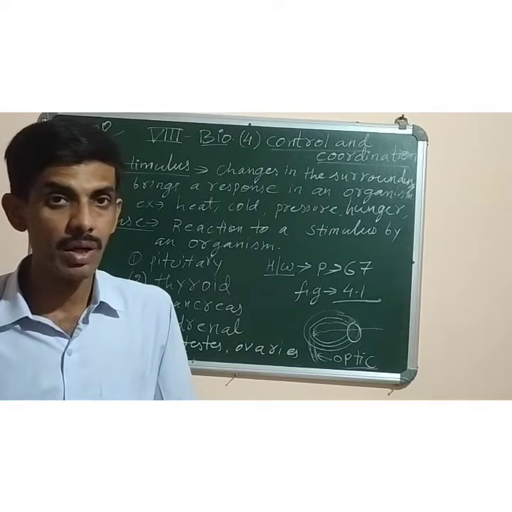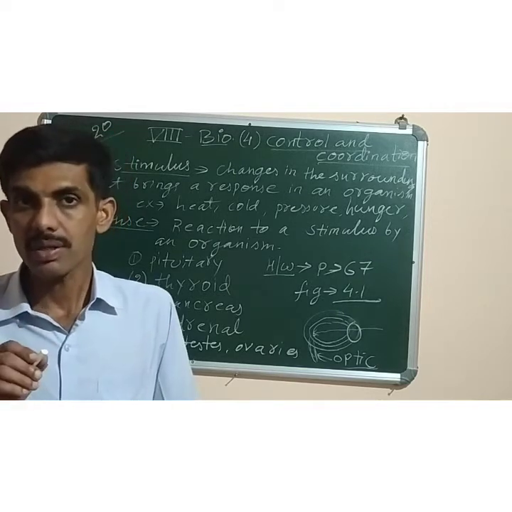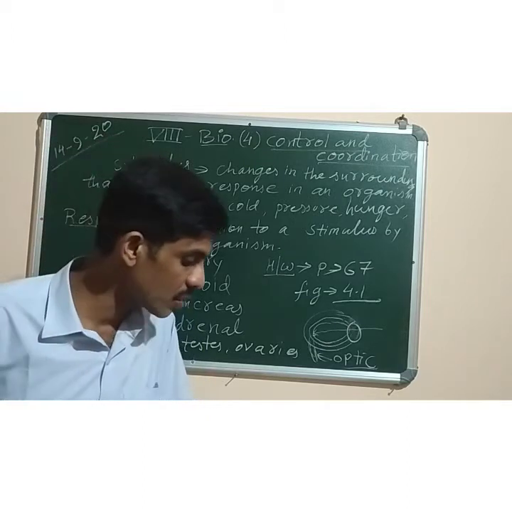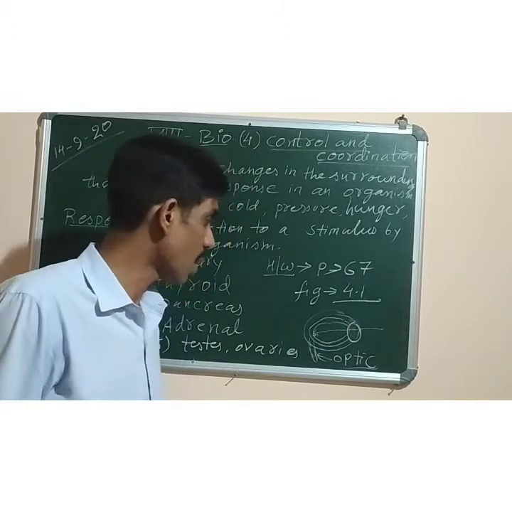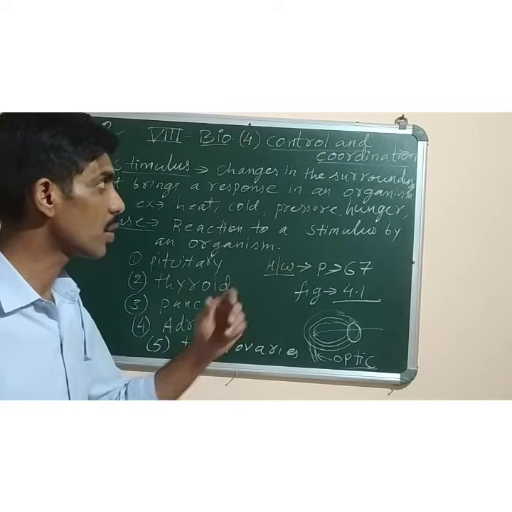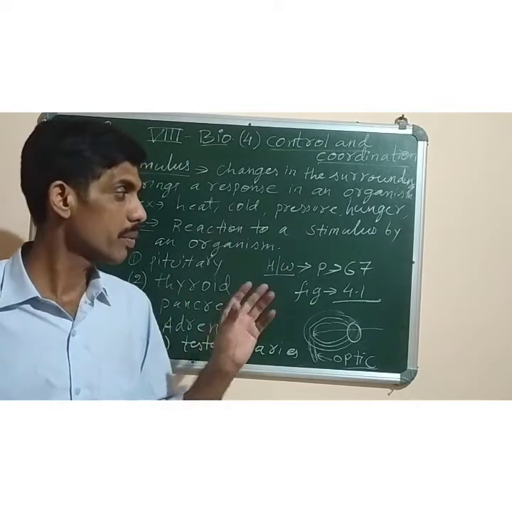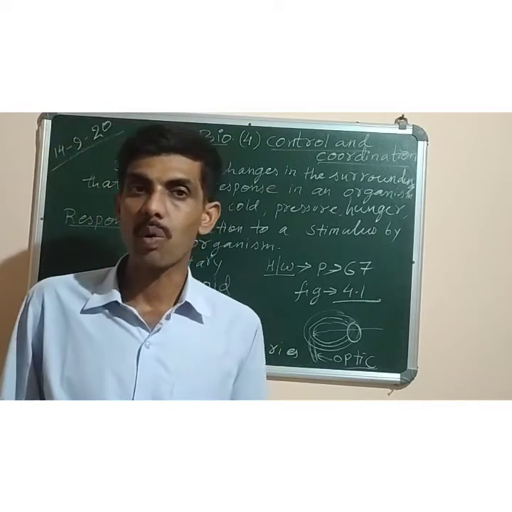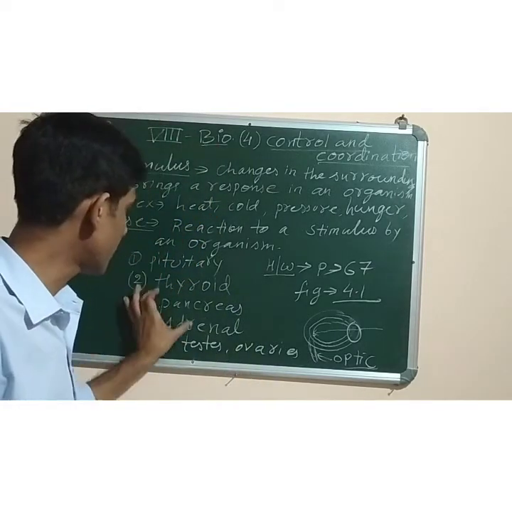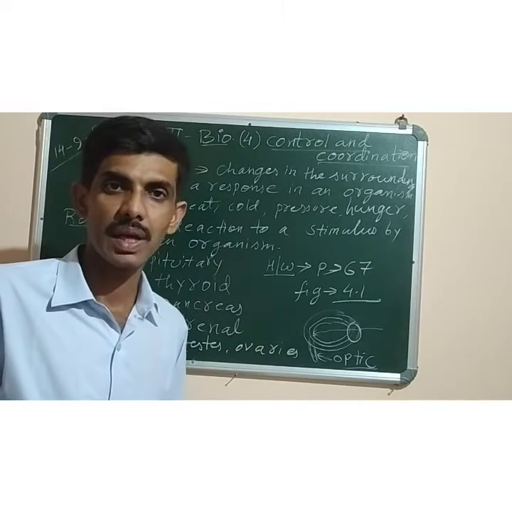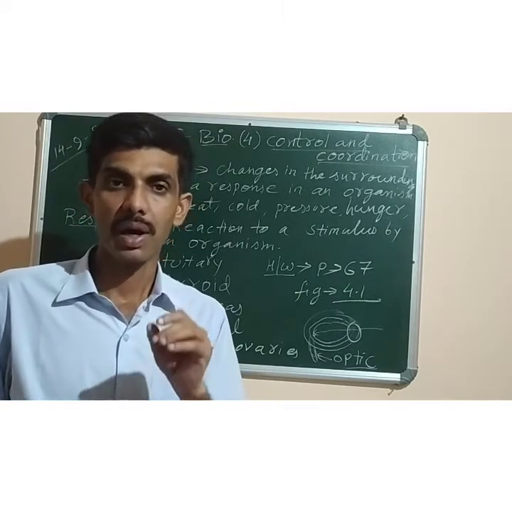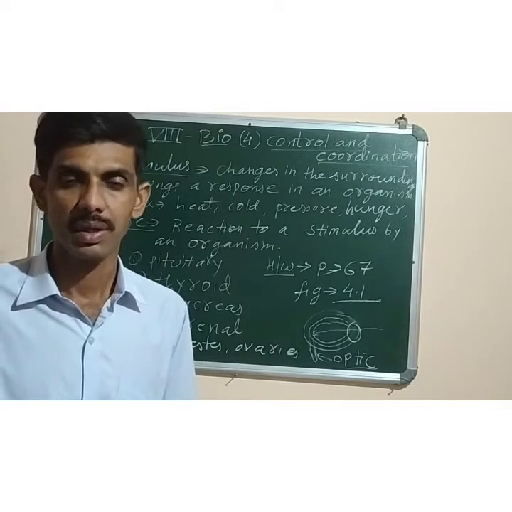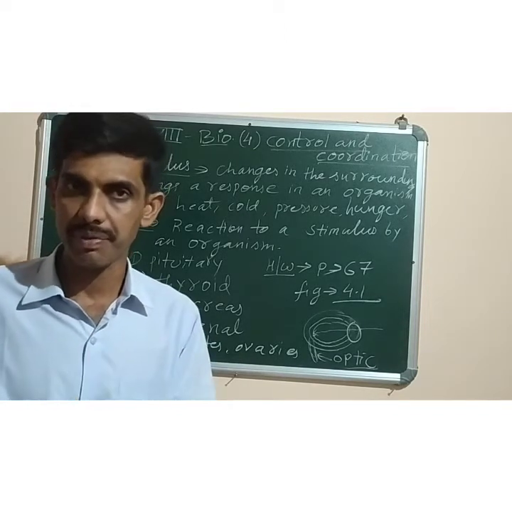What are neurons or nerve cells? Neurons, whose other name is nerve cells, are the structural and functional unit of the nervous system. Now what is the function of the endocrine system? This one we are talking about the nervous system. The endocrine system consists of different types of endocrine glands, and they produce chemical messengers known as hormones that carry out different types of functions in our body.